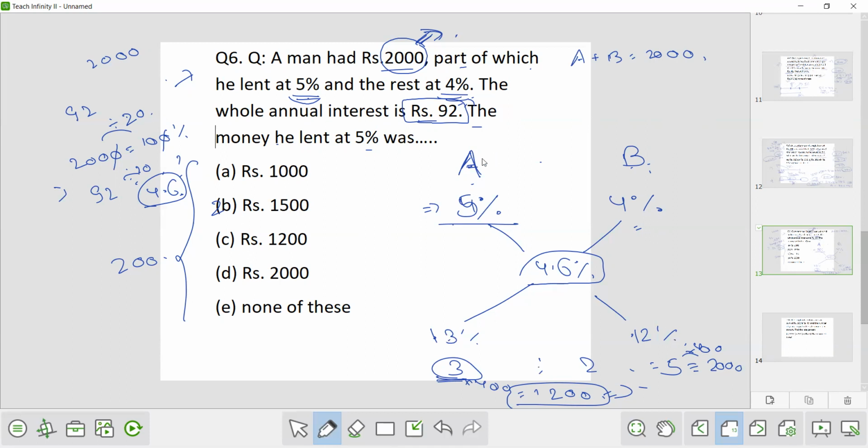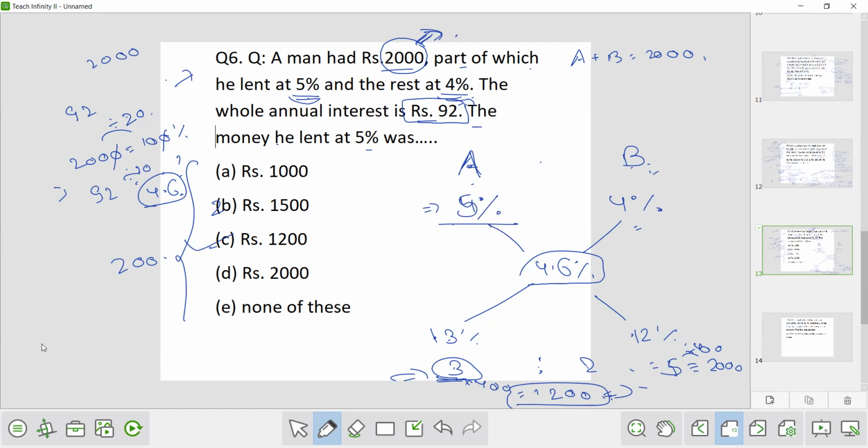And in this ratio, A and B are divided. So I have divided this in the ratio 3:2. So let's say the sum is 5. A will get 3 and B will get 2. Now the actual sum is 2000. So this is 400 times. So here again, you multiply 3 into 400, that is 1200 as the answer. So this was one method to solve this question, the mixture and alligation method.